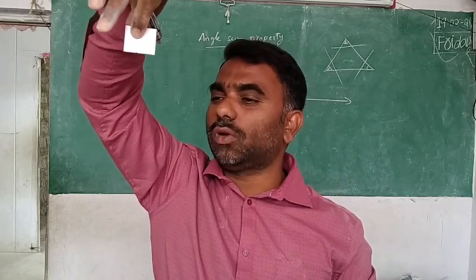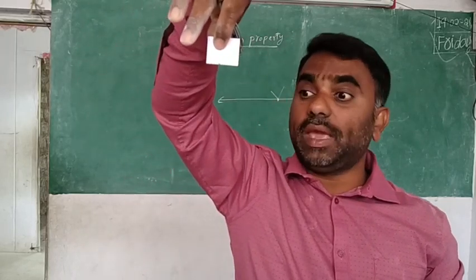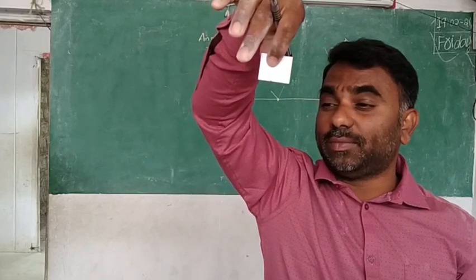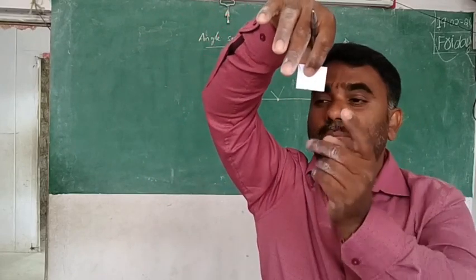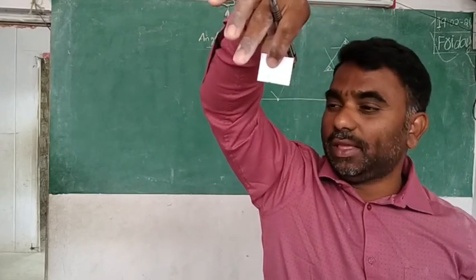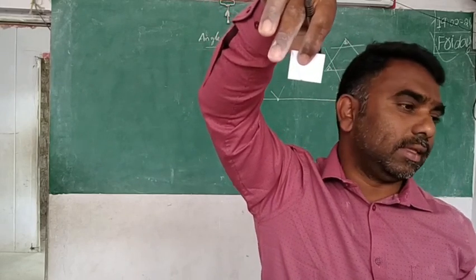No gap came, no? If a gap came, that would not be 180. The gap did not come. That is why, what is the meaning of that? By joining A, B, C, what are you getting? 180.